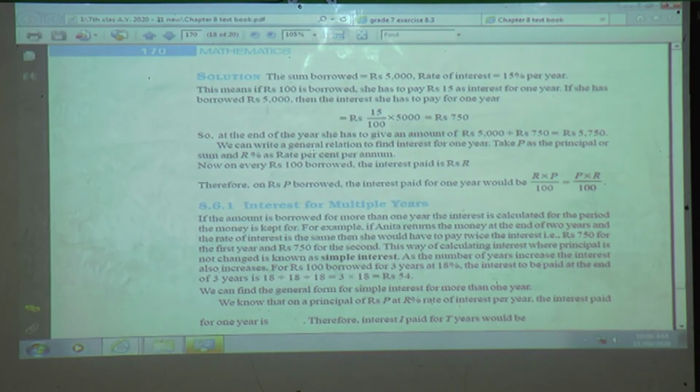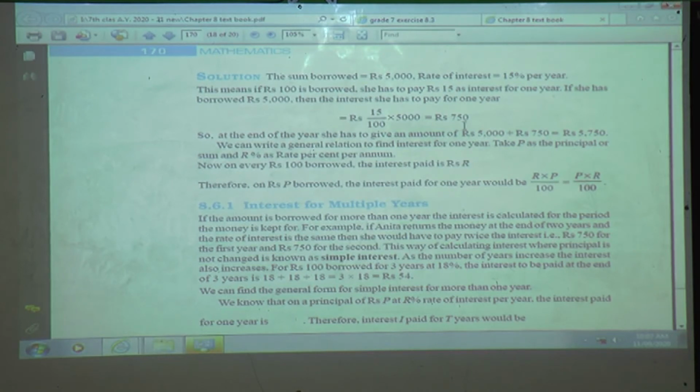If she has borrowed rupees 5,000, then the interest she has to pay for 1 year is equal to rupees 15 upon 100, because we calculated out of 100. So out of 100 rupees, she has to pay 15. So 15 upon 100 multiplied by the amount she borrowed from the bank, which was 5,000. Reduce this to its lowest term, so we get rupees 750.